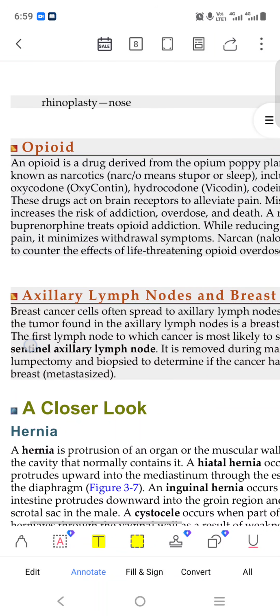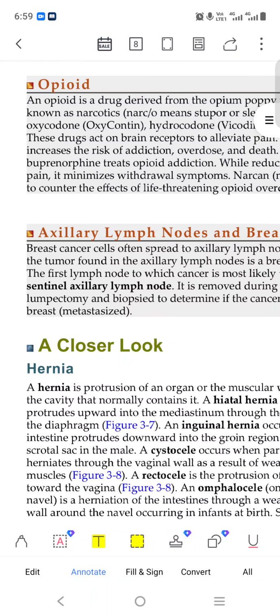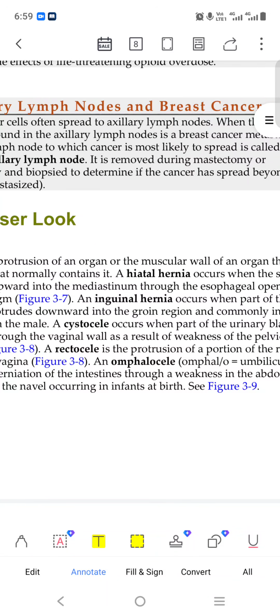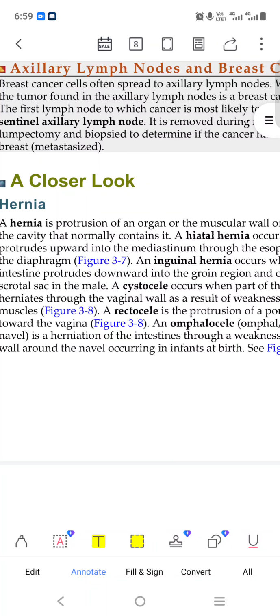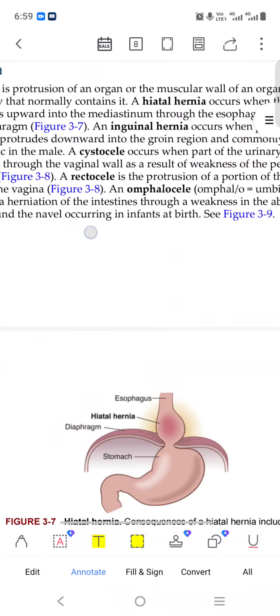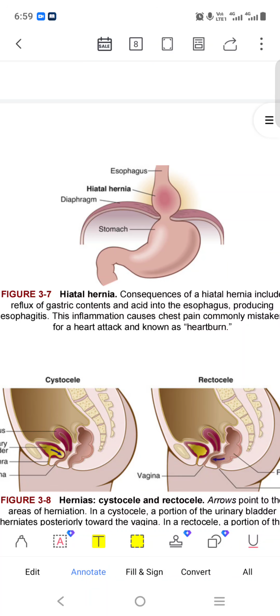Opioid is a drug. Okay, it is a kind of drug. Lymph node, genital node, hernia. Hernia given: hiatal hernia, inguinal hernia, cystocele, rectocele. We have seen all this before. Three types of hernia. In hernia, this area becomes weakened and comes outside.